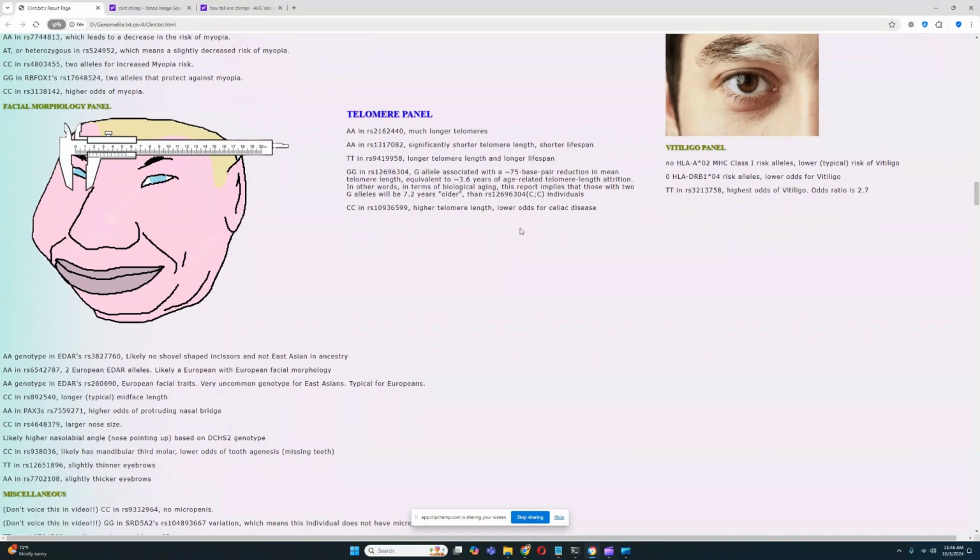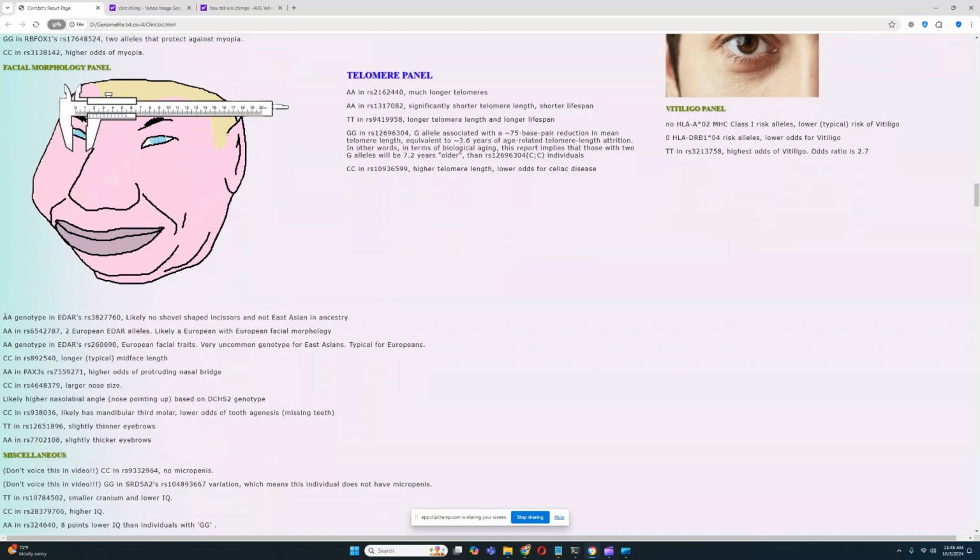Okay, now for facial morphology panel, he's got all European genotypes in EDAR, which is very, very interesting. He's got longer mid-face length, he's got higher odds of protruding nasal bridge, larger nose size. That is very interesting. Nose pointing up, lower odds of missing teeth, and genotype for slightly thinner eyebrows and genotype for slightly thicker eyebrows.